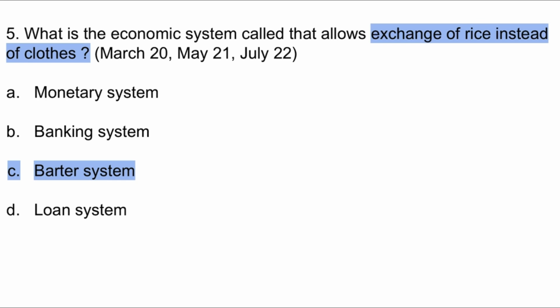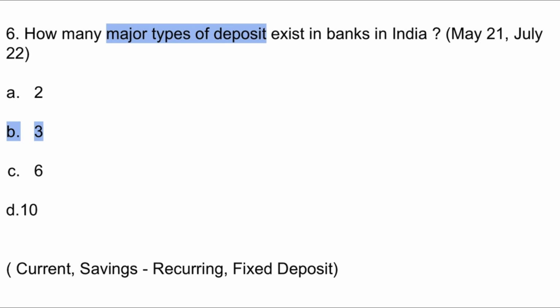Number 5. What is the economic system called that allows exchange of rice instead of clothes? See here, exchange of rice instead of clothes means barter system, without using money as a medium of exchange. So option C is the correct one. Number 6. How many major types of deposits exist in bank in India? Students, there are three main types of deposits: current account, savings account and fixed deposit. Mind well that recurring is a part of savings. So when you write the number, we will always write three types of deposits. Option B is the correct one.